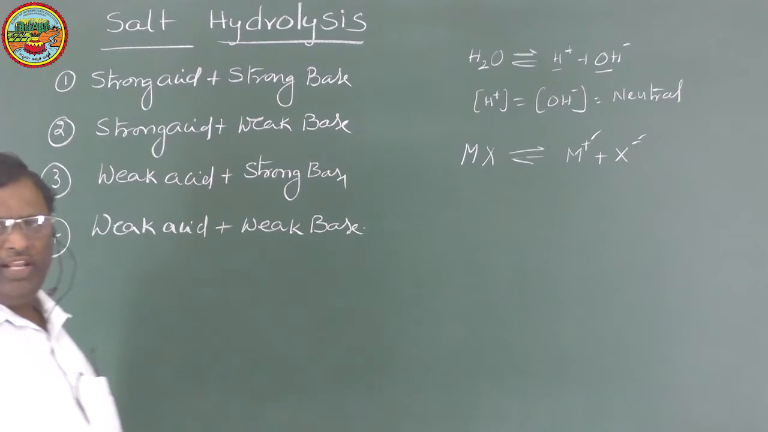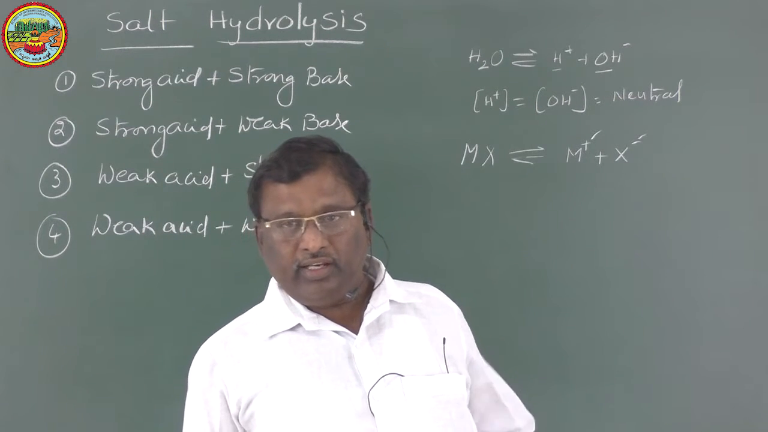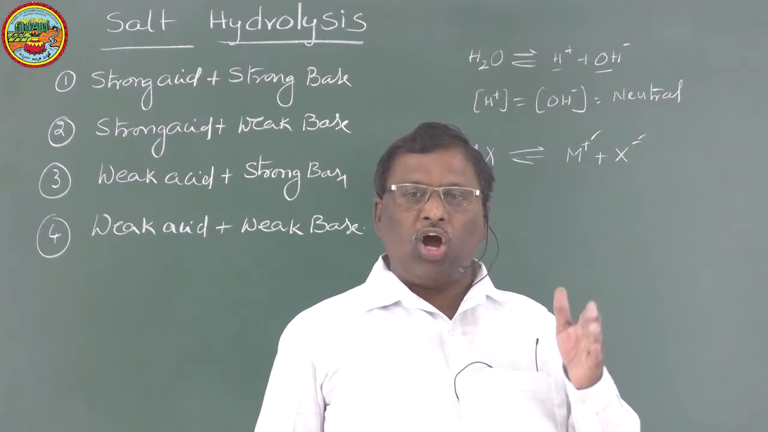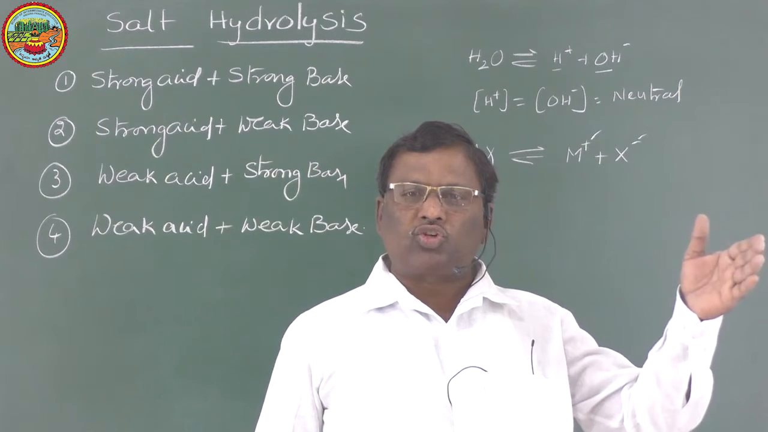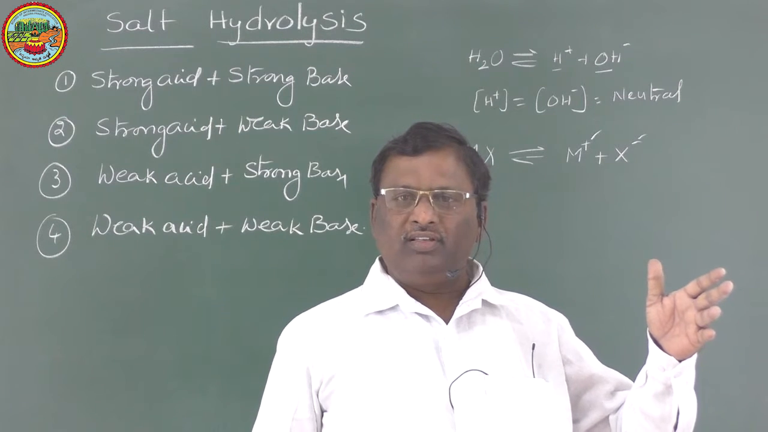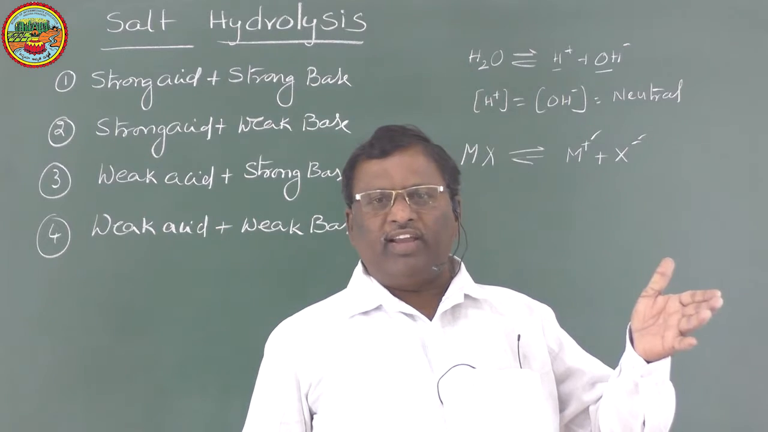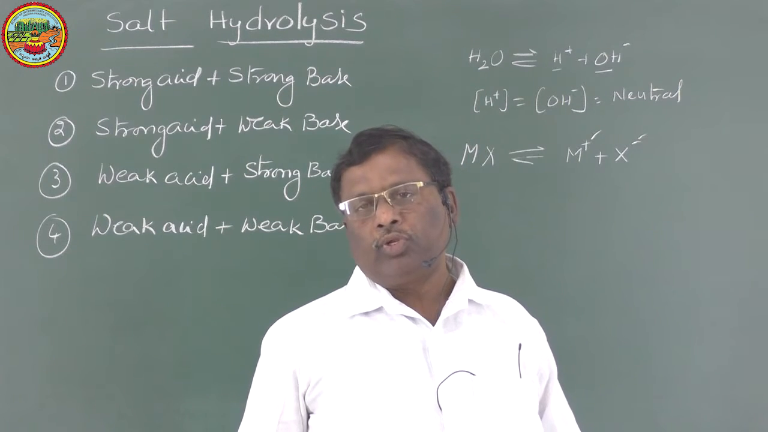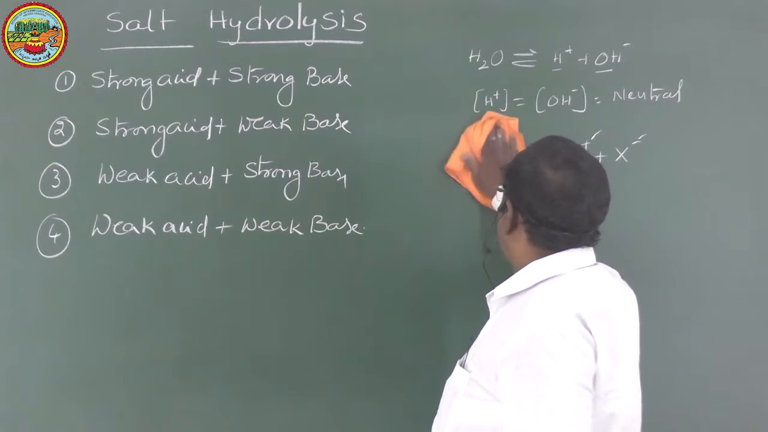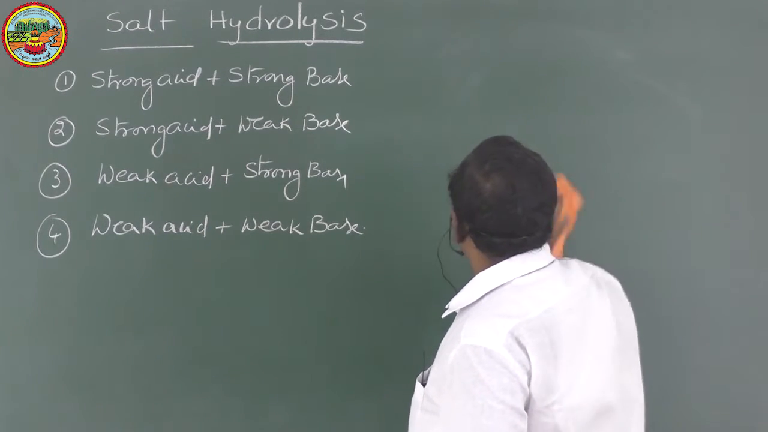Now, in acid-base reactions, particularly in Bronsted theory, we studied that the conjugate of a weak acid is strong and the conjugate of a strong acid is weak. Similarly, vice versa for bases also. Here, if the acid is strong, its ion will be weak.